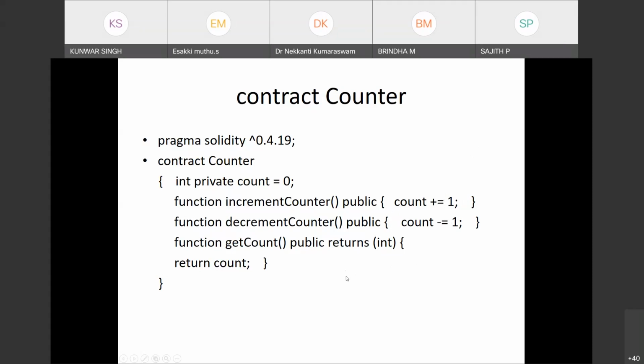Now some other person wants to leave the hall, so you can call the decrement function. That will decrease the count value by 1. So basically count will show the number of persons inside the hall. If you want to return this count, you can do that. This is a simple code for a simple example of a smart contract. It's similar to C++ and Java. You can see variables, functions, all these things.